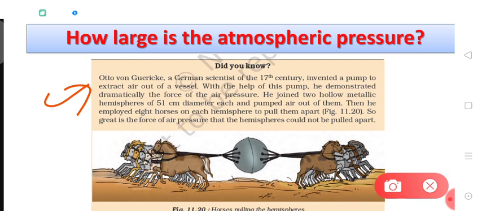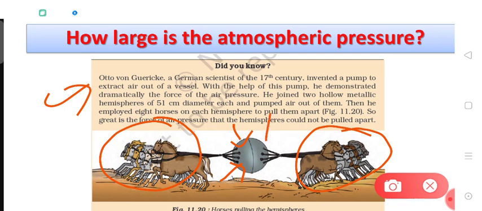With the help of this pump, he demonstrated dramatically the force of the air pressure. He joined two hollow metallic hemispheres of 51 centimeter diameter each and pumped air out of them. Then he employed 8 horses on each side, 8 horses on this side and 8 horses on this side, to pull these two hemispheres apart, right?